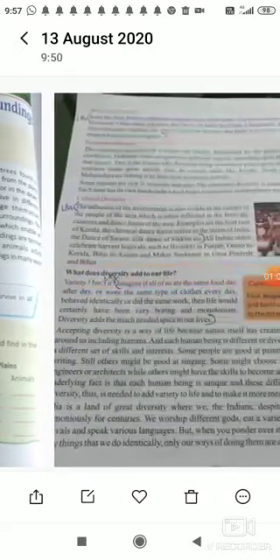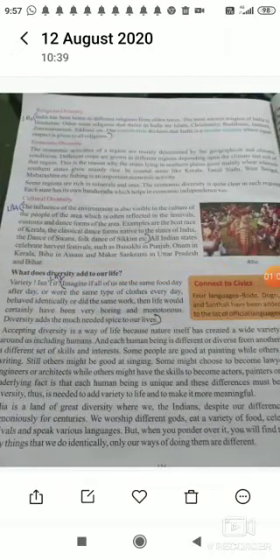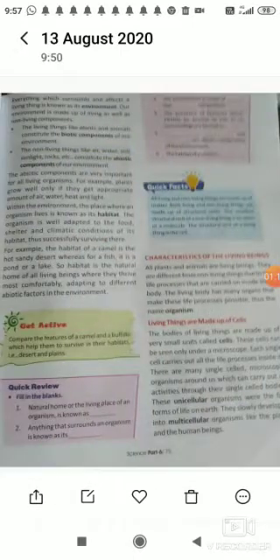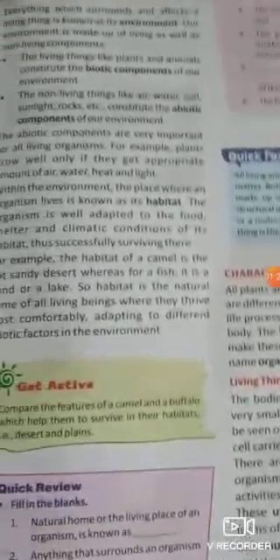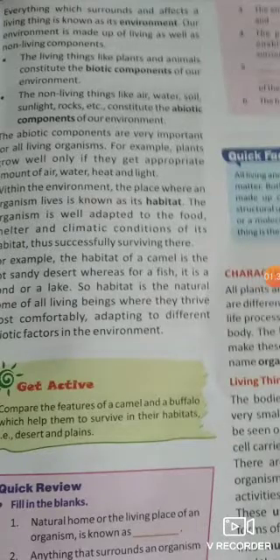Now you will come to the next page. After adaptation, there are two types of components. One is the biotic components, the other is the abiotic components. First, let us discuss the biotic components. The living things like plants and animals constitute the biotic components of our environment. And the opposite, non-living things like air, water, soil, sunlight, rocks, etc. constitute the abiotic components.